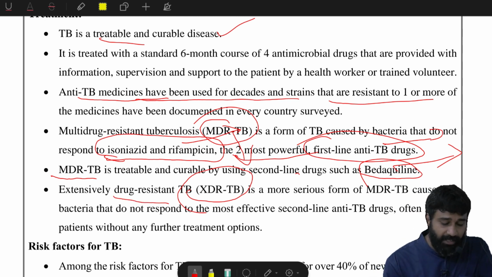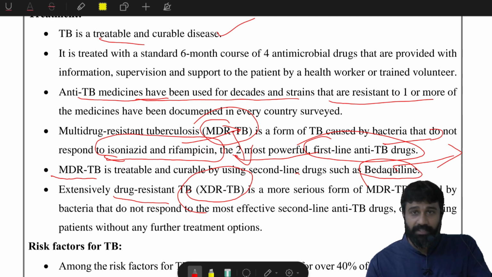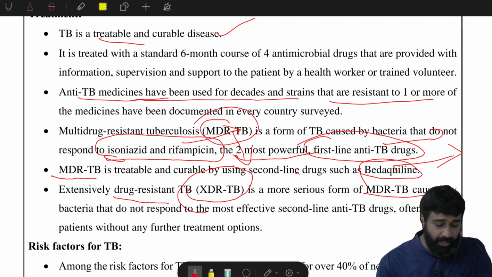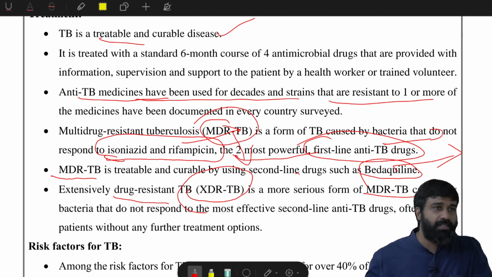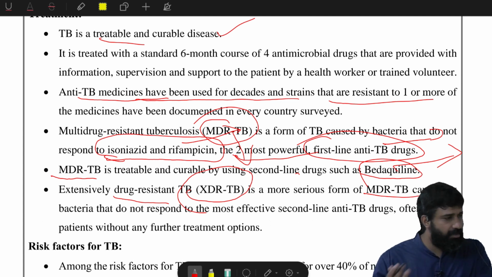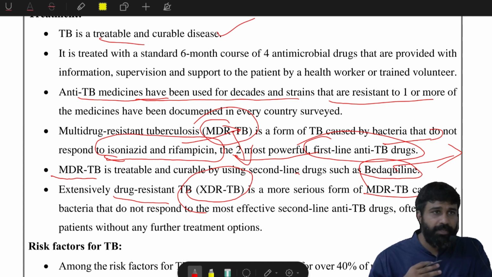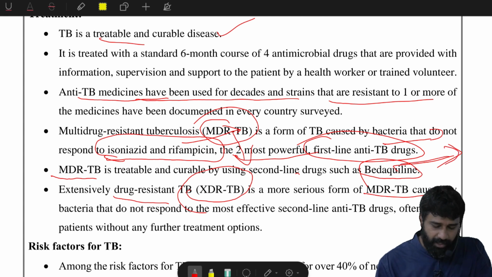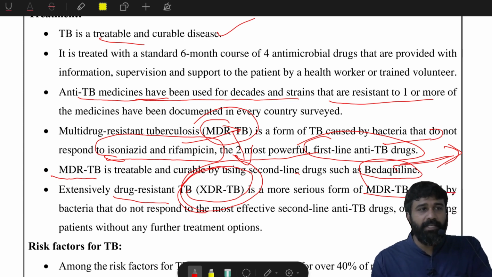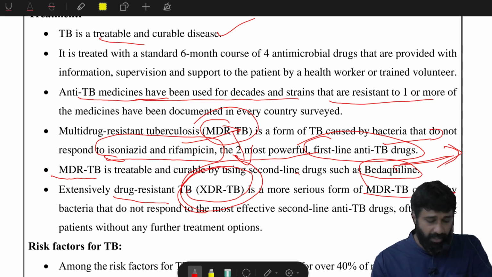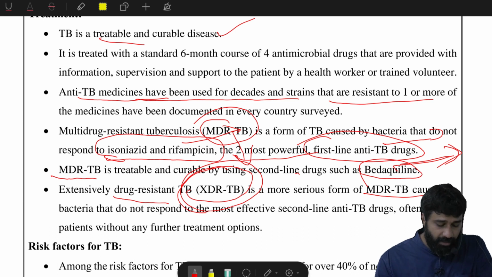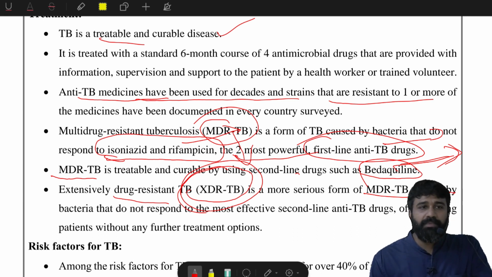Extensively drug resistant TB is very, very serious. Multi-drug resistant TB is caused by bacteria that do not respond to the initial anti-TB medicine, and then the medicine bedaquiline. The third stage is XDR TB. XDR TB is very severe and dangerous, and no drug will respond to it. Therefore, it requires a lot of care and curative measures from healthcare personnel.